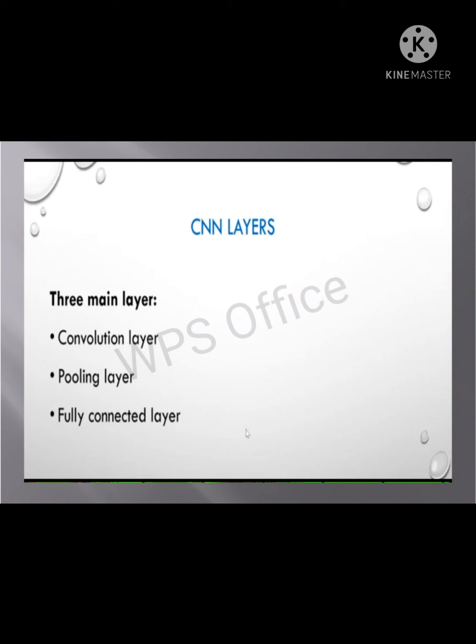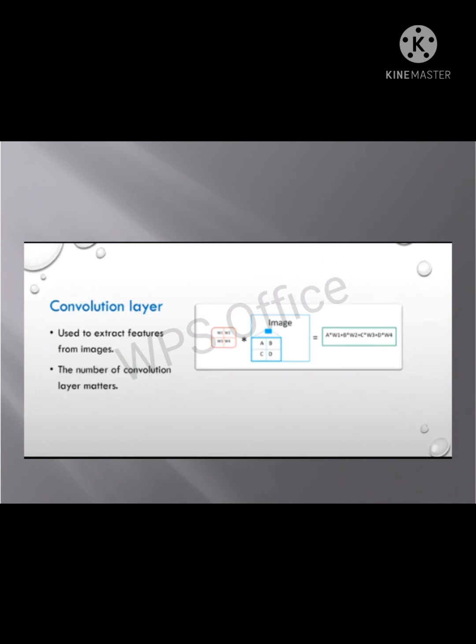The first layer is the convolution layer. It is used to extract features from the input data, which is an image. It shows the relation between the pixels by using small squares of the input image, producing an activation map for the next layer. The image part is divided into four small squares, then it generates the activation map and sends it to the next layer.